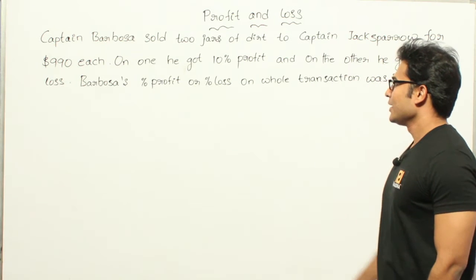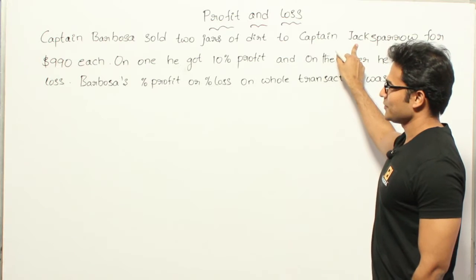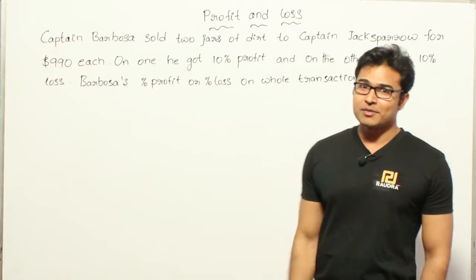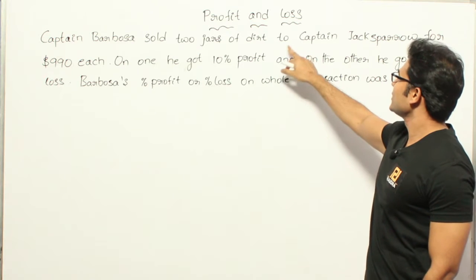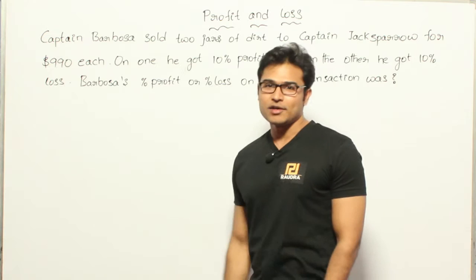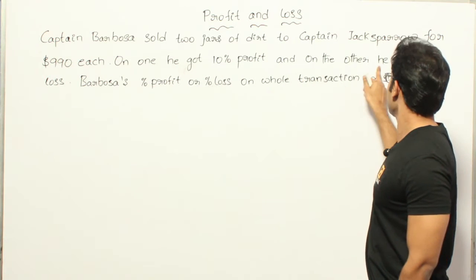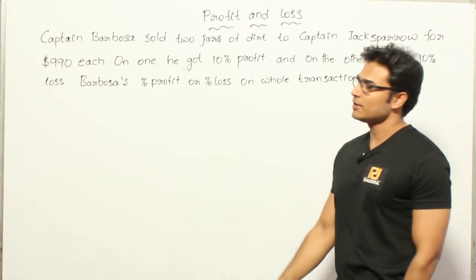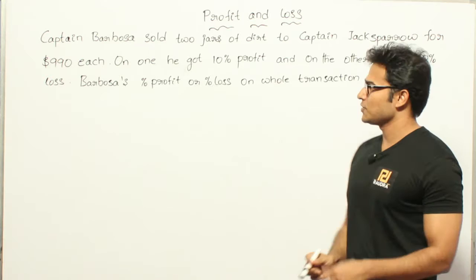Let's see this question. Captain Barbossa sold 2 jars of dirt to Captain Jack Sparrow, Pirates of the Caribbean. Captain Barbossa sold 2 jars of dirt to Captain Jack Sparrow for $990 each. On one he got 10% profit and on the other he got 10% loss. Then Barbossa's profit or loss percent on the whole transaction was...